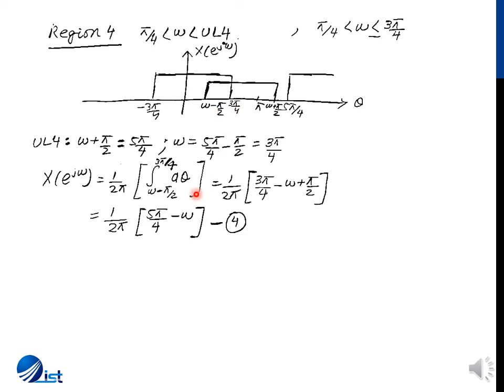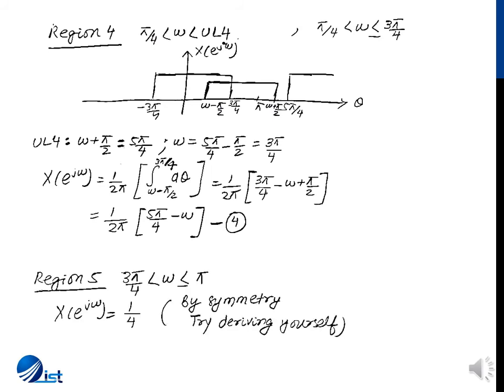So integrating the function between these limits gives us X(e^jω) equal to 1 by 2 pi times 5 pi by 4 minus omega. Now because of negative omega, this equation of a straight line represents a decaying or falling slope. Finally, region 5 can be solved in two ways.